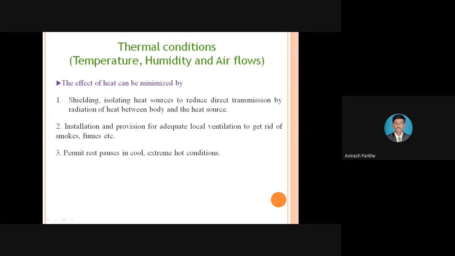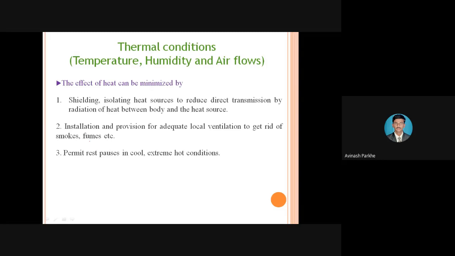Then, installation and provision of adequate local ventilation to get rid of smoke and fumes; proper ventilation should be provided. Whatever smoke and fumes are generated in that department will affect the performance of the human body.